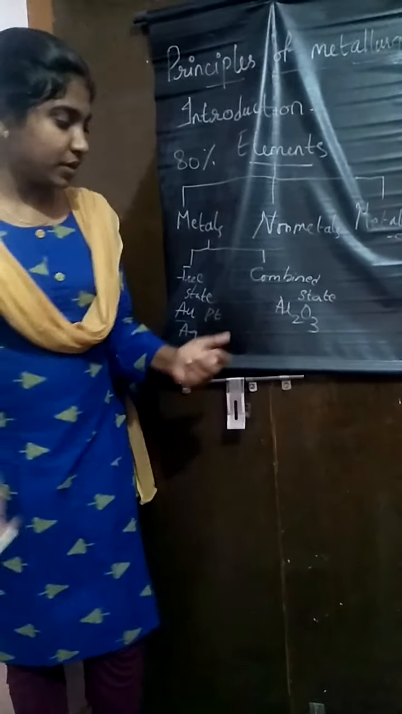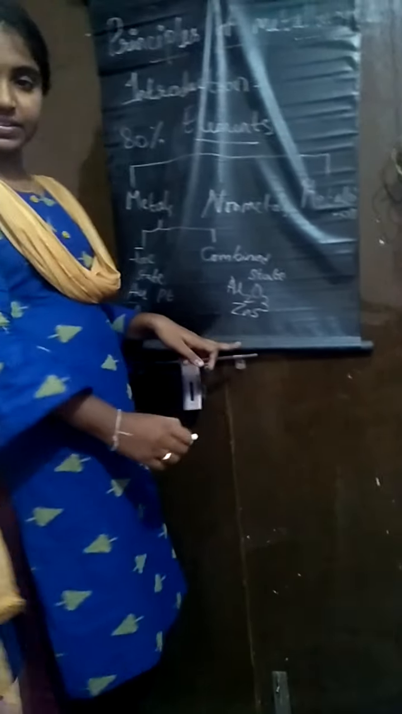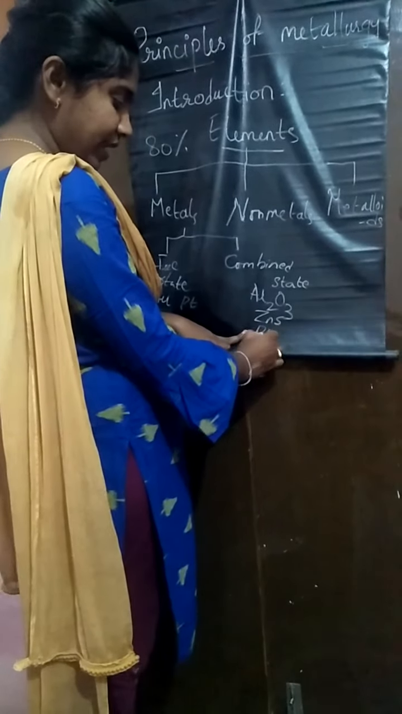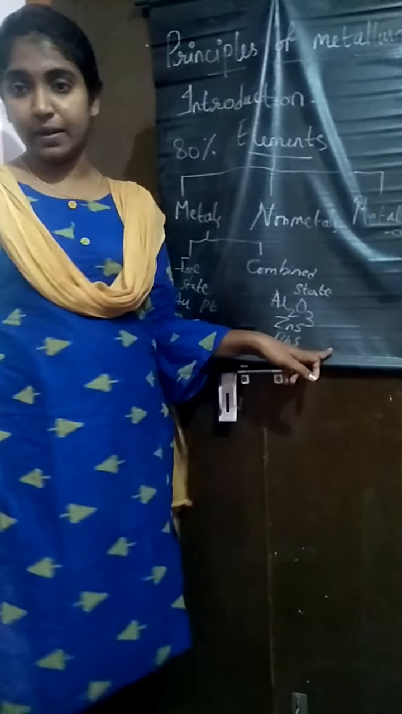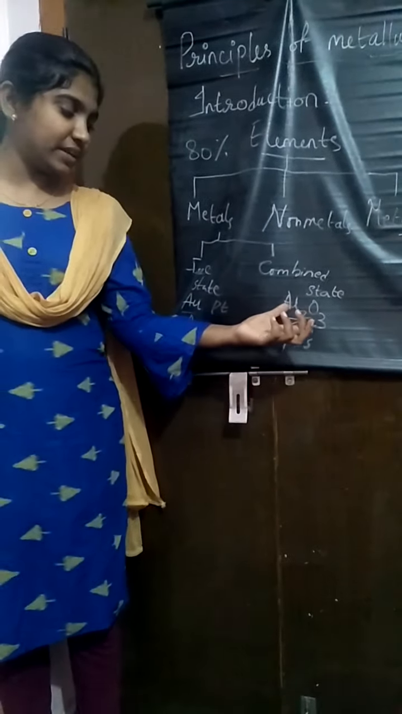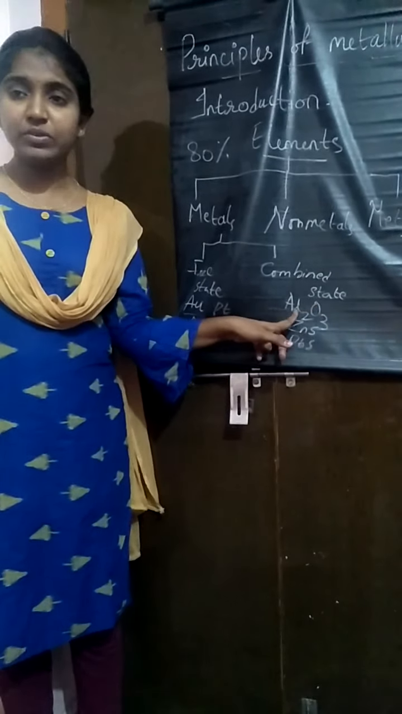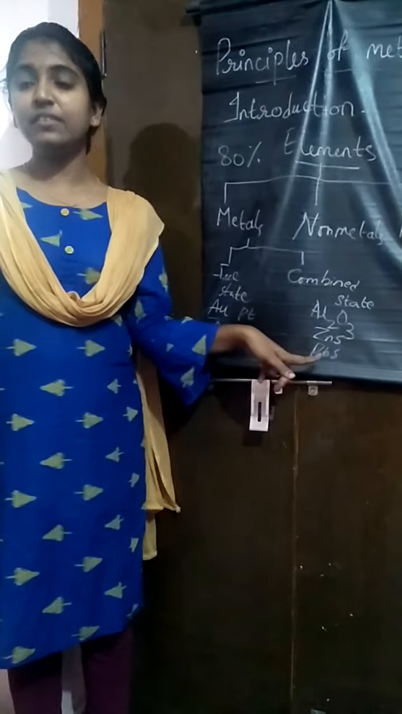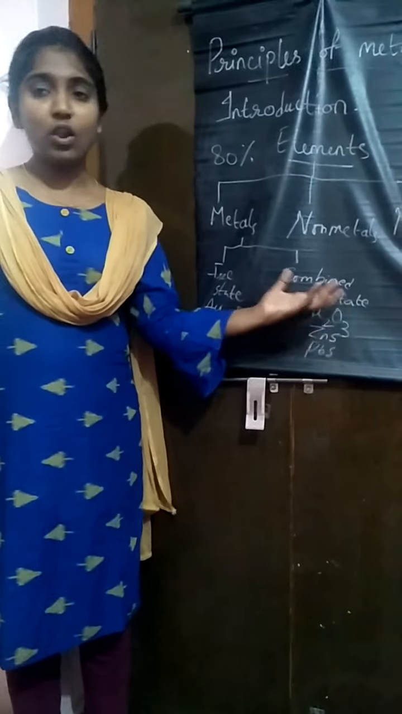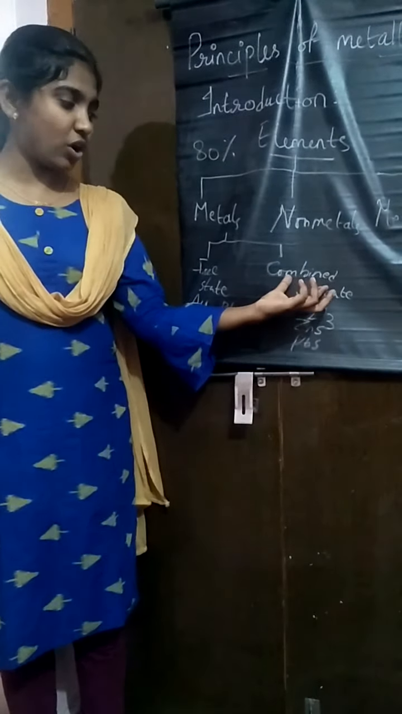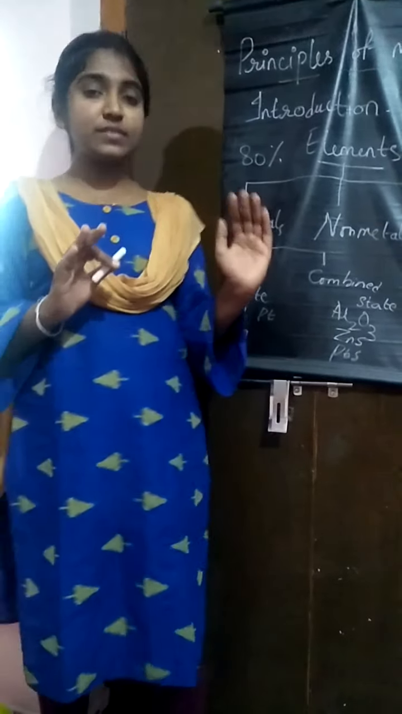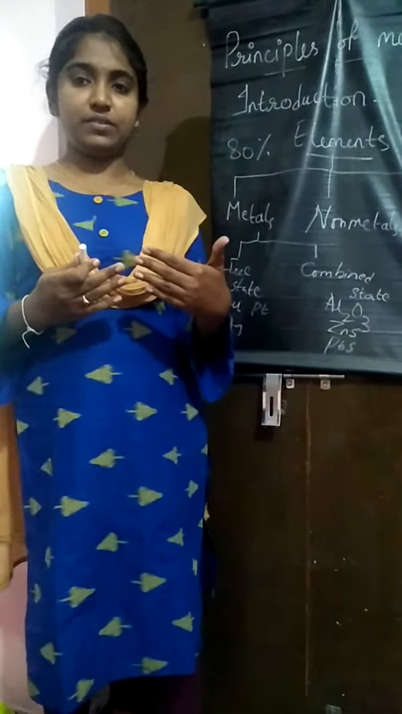We can have many other examples like zinc blende, ZnS, and PbS. PbS is lead sulfide, which is called galena. So all these are metals. Here aluminium is the metal combined with oxygen, zinc is the metal combined with sulfur, and lead is combined with sulfur. These are called the combined states of the metals. Along with these combinations, they are also present in the Earth's crust with earthy impurities.